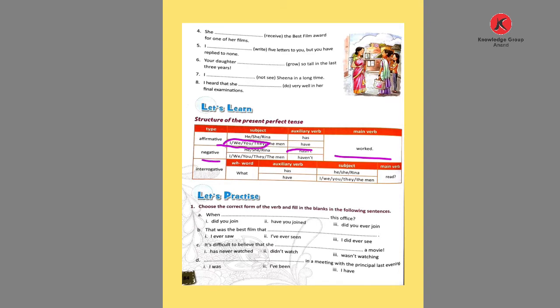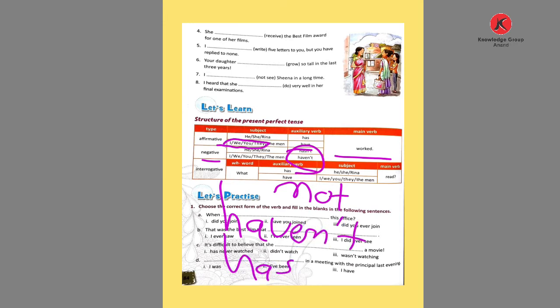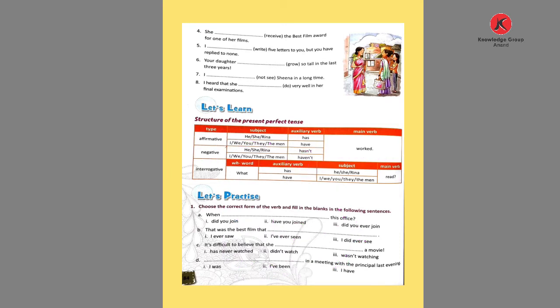In the negative form, what do we do? With have and has we add not, or the short forms haven't or hasn't. With interrogative, we use a WH word and then we see the subject. If he, she or a name is given, then the auxiliary verb has is used.